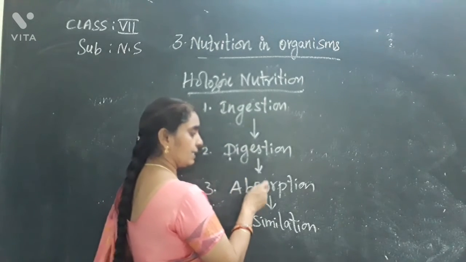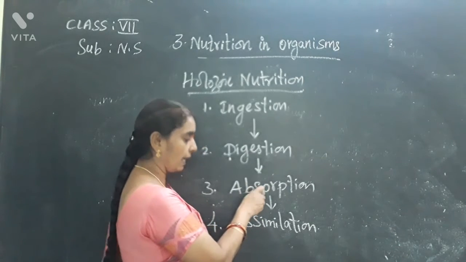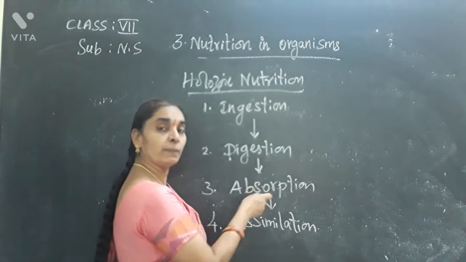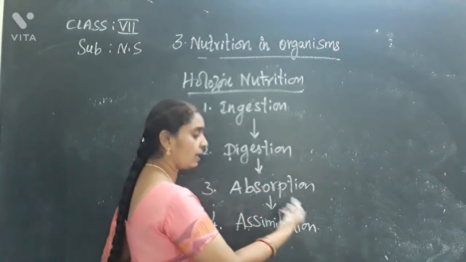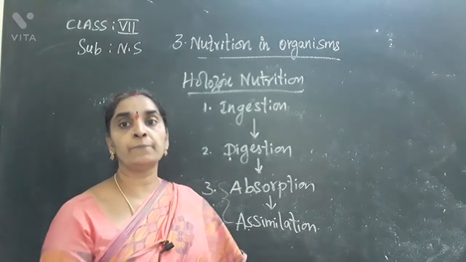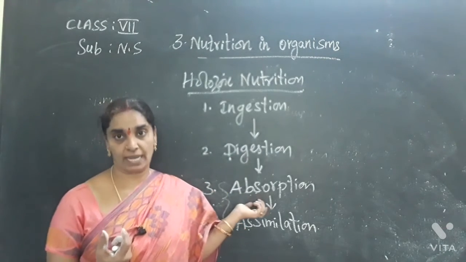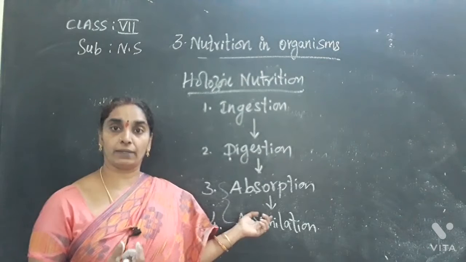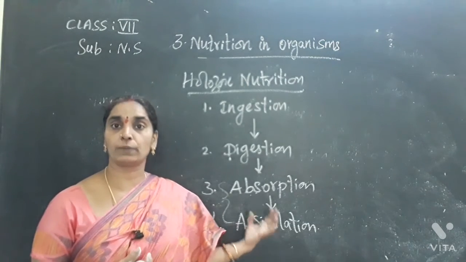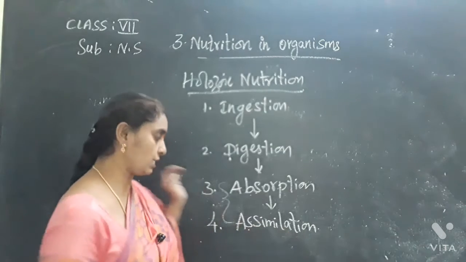After that, it is absorbed into the blood. First, during absorption, the digested food is absorbed into the blood. Then the absorbed nutrients in the blood become part of the body during assimilation. That takes place during assimilation.